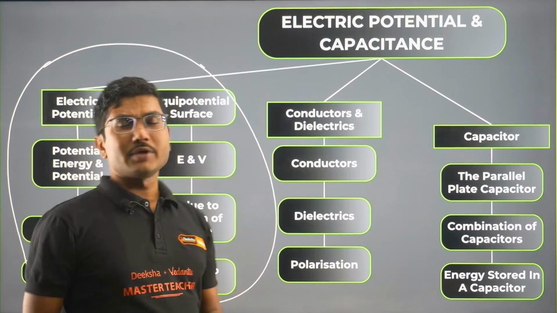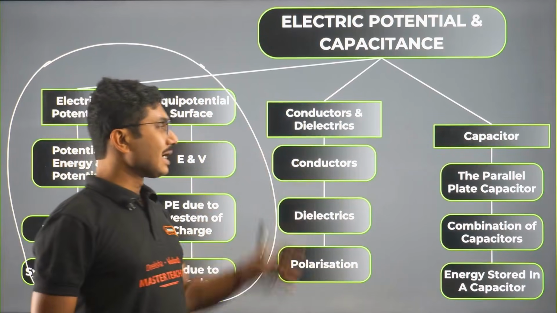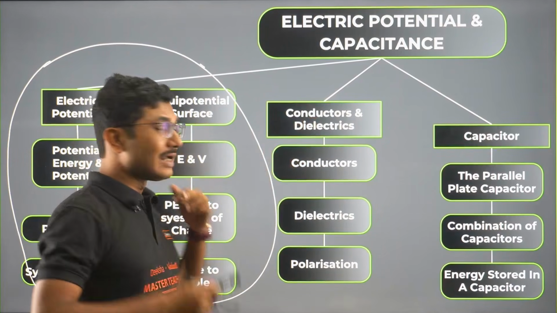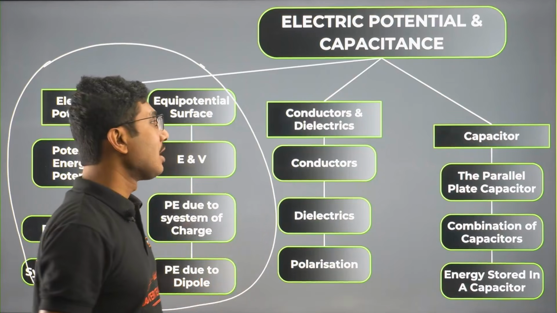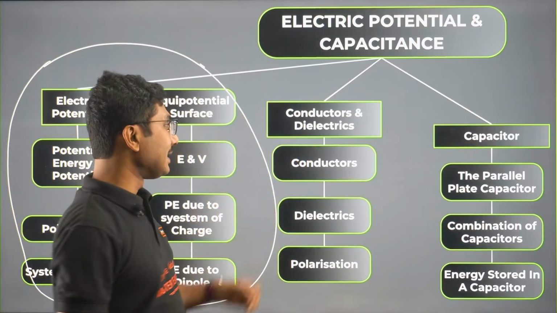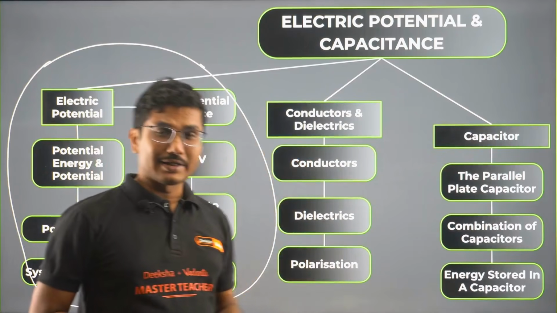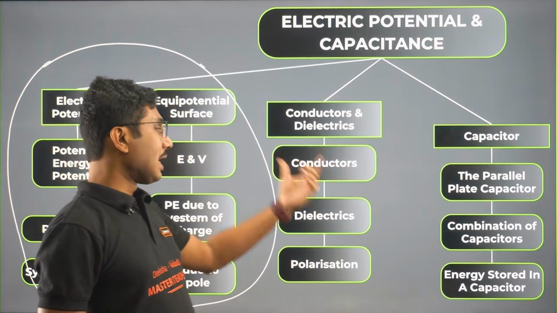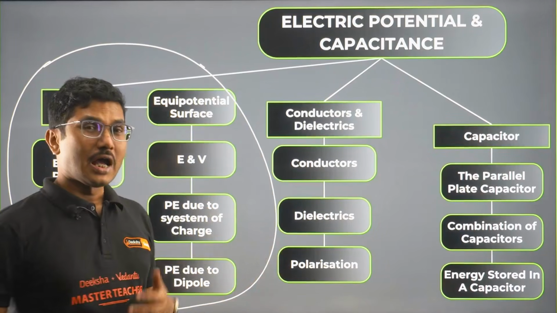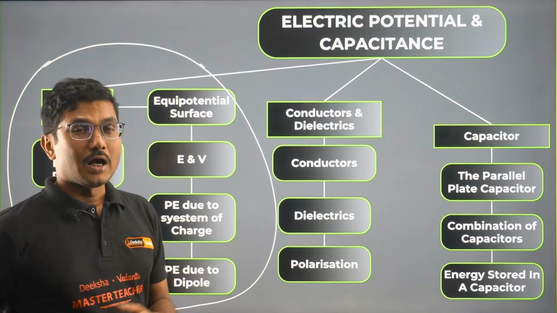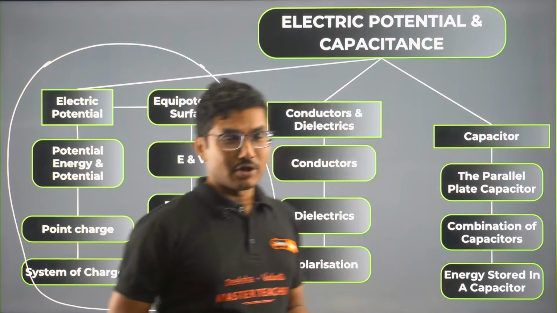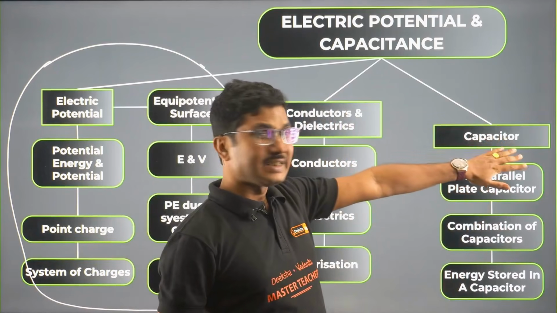In part 2 of the lecture we will cover conductors and dielectrics. Here we will cover what a conductor is, with detailed explanations. There are some important points to remember about conductors and about dielectrics as well. In dielectrics we have two types of dielectrics, that also we will cover. Then we will cover polarization, what polarization is, how it is achieved, and the difference between polar and non-polar dielectrics.